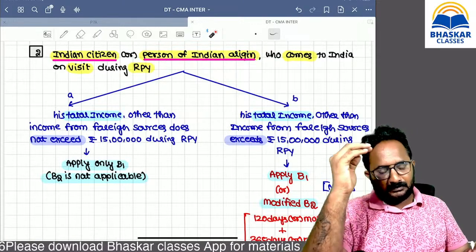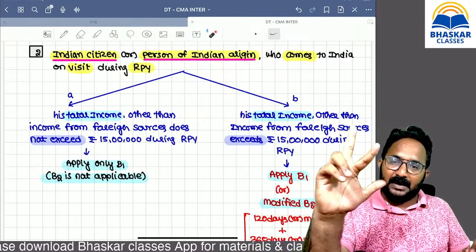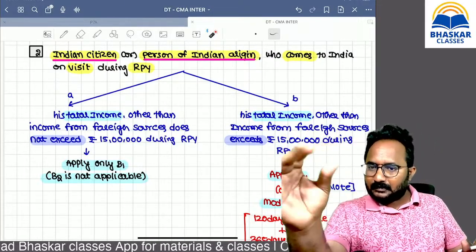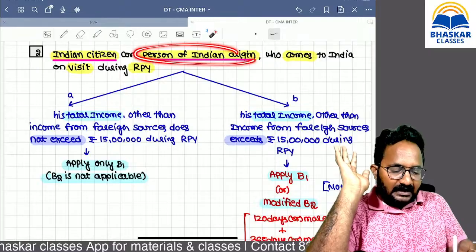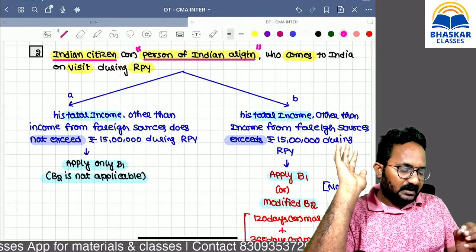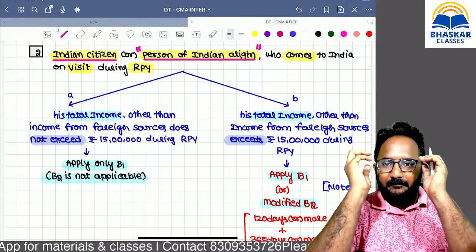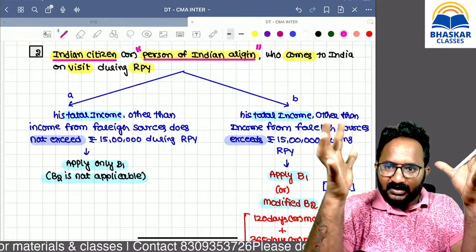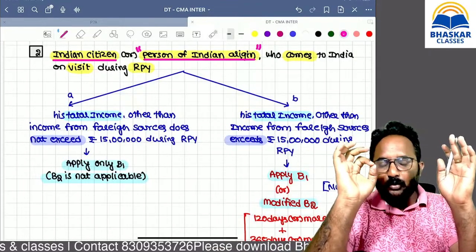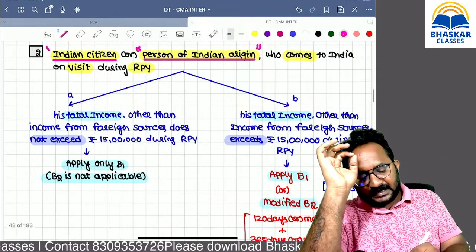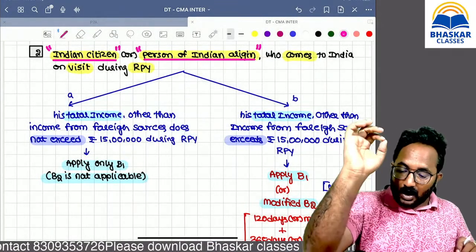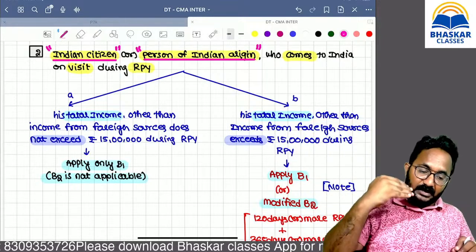Sir, parents means grandparents, either maternal side or paternal side, that means mother's side or father's side. If the person was born in undivided India, that person can be called what? Person of Indian origin. Undivided means Pakistan, Bangladesh, Myanmar, all of these are included in India only. So remember, we have to check whether the second exception is applicable for that Indian citizen and the person of Indian origin who comes to India.